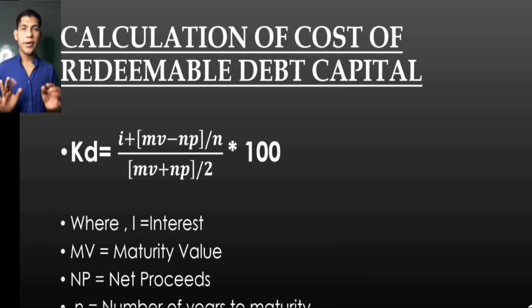Calculation of the cost of redeemable debt capital. The formula is KD = [I + (MV - NP)/N] / [(MV + NP)/2] x 100, where I is interest, MV is maturity value, NP is net proceeds, and N is the number of years to maturity.